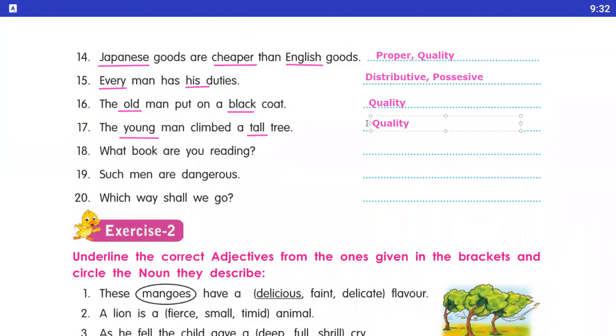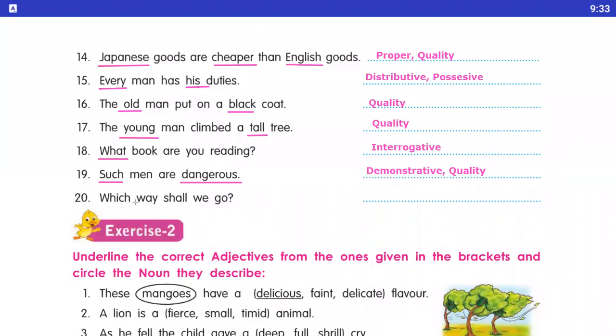Now number 18, what book are you reading? Yes, underline the what as it is an interrogative adjective. Number 19, such men are dangerous. So here you notice that such, underline the such and dangerous. So here such is a demonstrative adjective and dangerous is a quality.